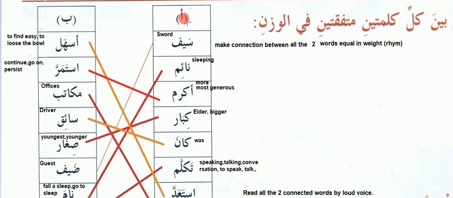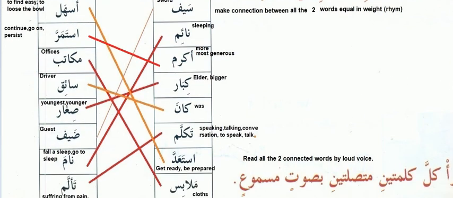There are the two tables, alif and ba. So this is saif, sword. So saif goes with zaif. You saw this is saif, this is zaif, guest. So zaif means the guest. Now naim. Naim means sleeping. So where to connect it? This is nama, fall asleep or go to sleep.